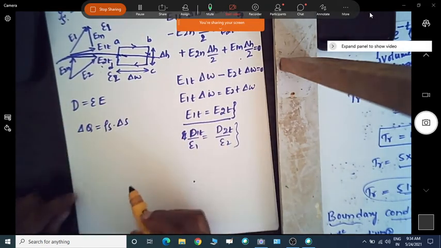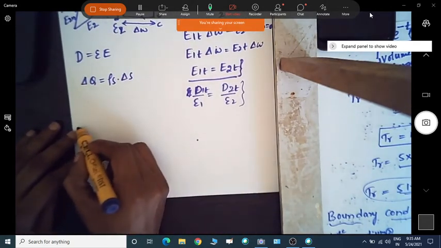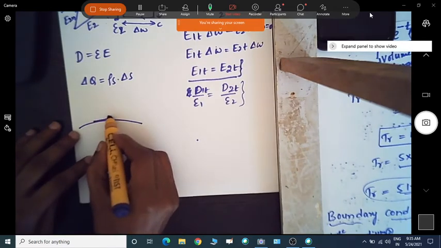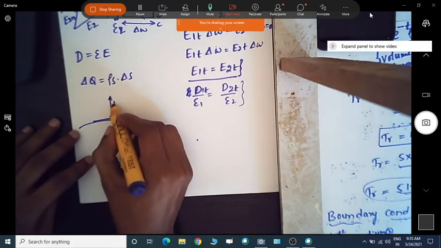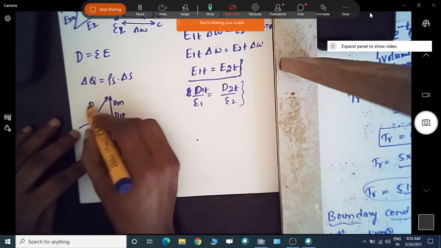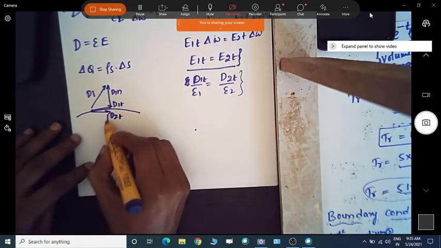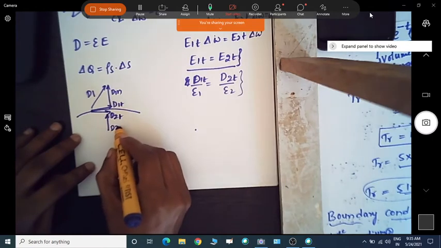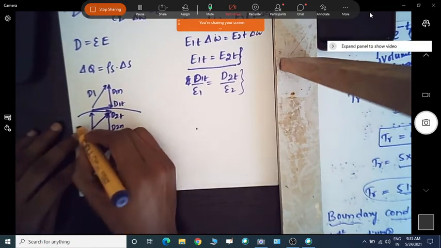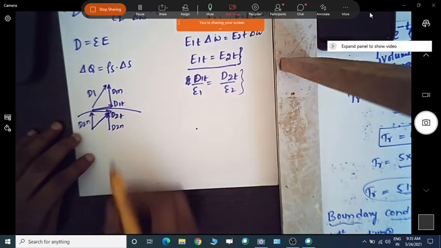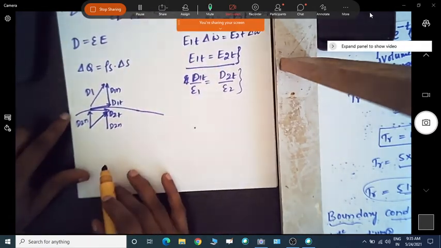If I draw the figure for this, we can have the tangential component and normal component, D1t and D1n, and similarly here D2t and D2n, so that it will be easy to see the vectors.